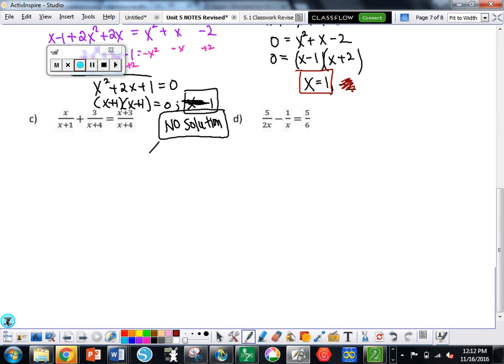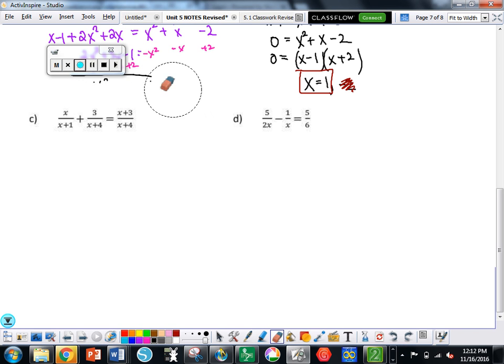So, common denominator. I know that you can't do this as easily, but I'm going to make some room to write. Fun. Okay, I have an x plus 1, an x plus 4, and an x plus 4. What would the common denominator be? Good. So I need both the plus 1 and the plus 4, right?